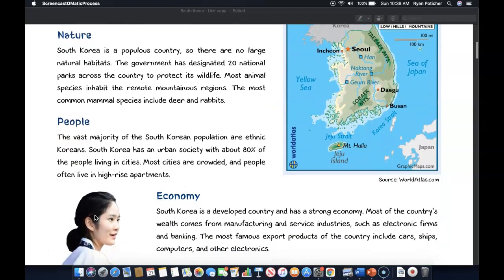Nature. South Korea is a populous country, so there are no large natural habitats. The government has designated 20 national parks across the country to protect its wildlife. Most animal species inhabit the remote mountainous regions. The most common mammal species include deer and rabbits.